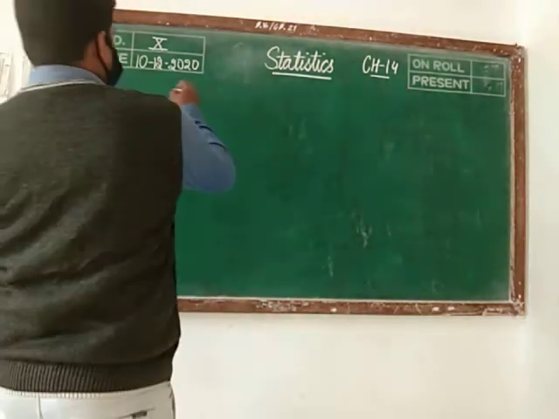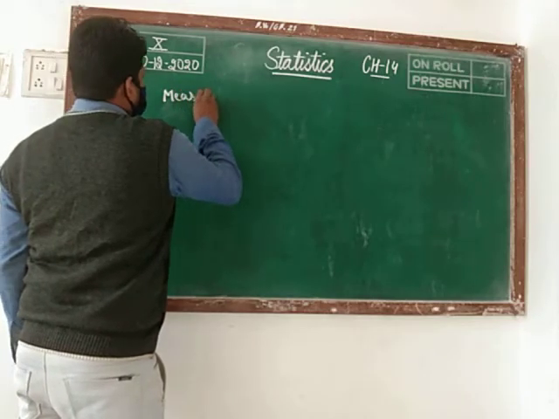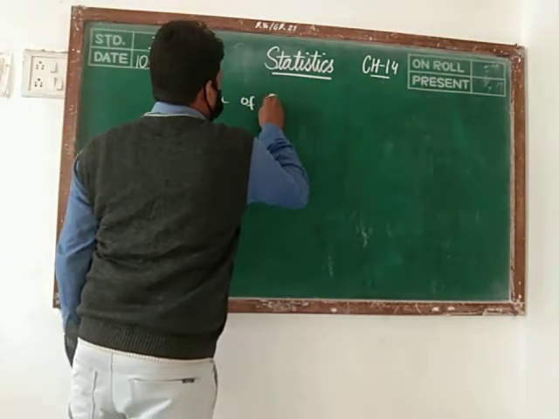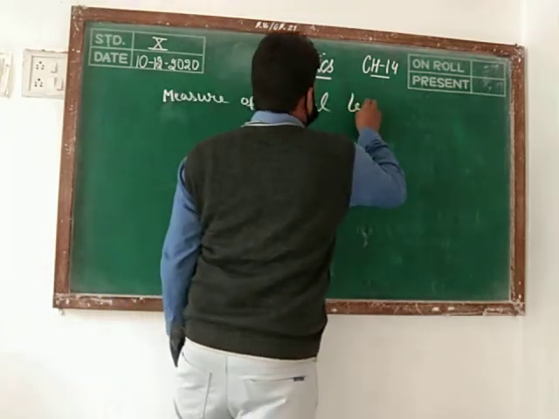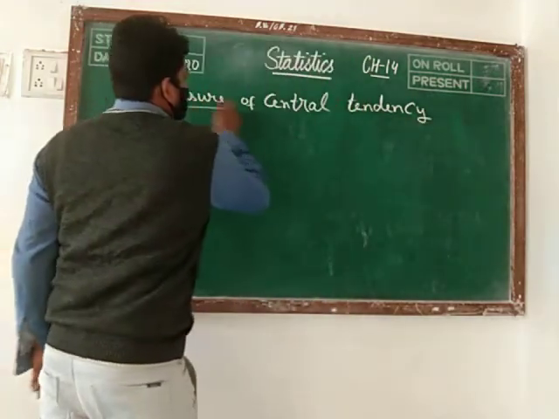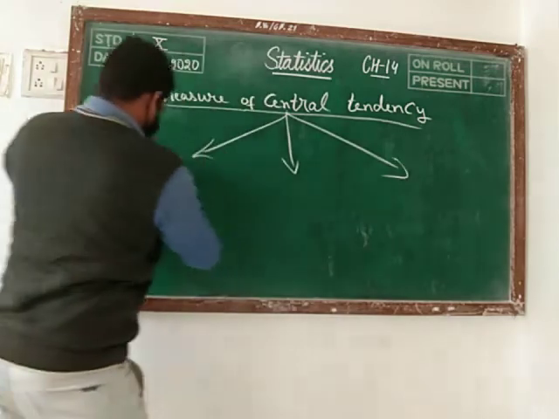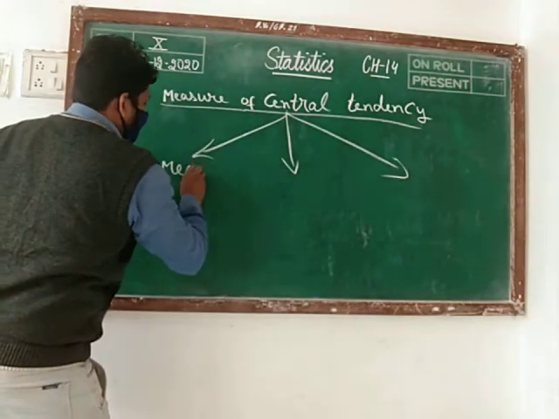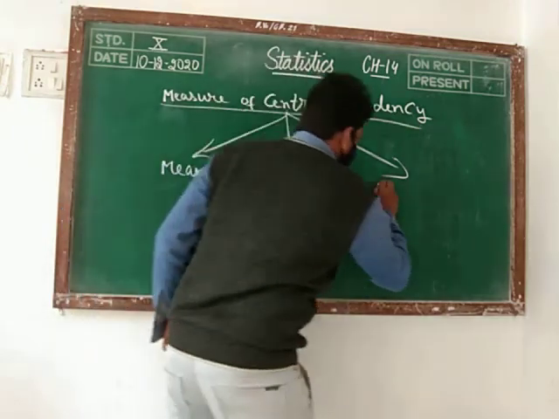Just then write on the heading measure of central tendency. In class 9, we have divided this into three parts. First one we are calling as mean, then the mode and the median.